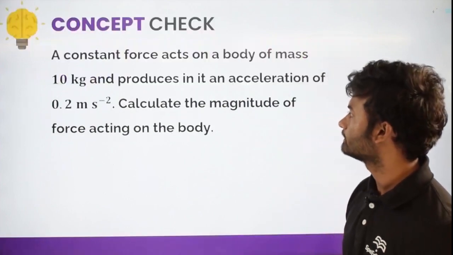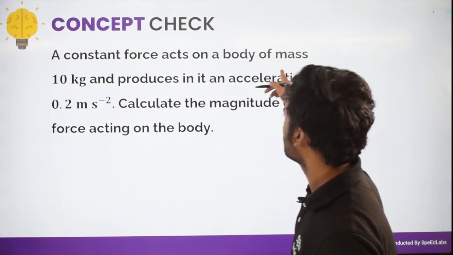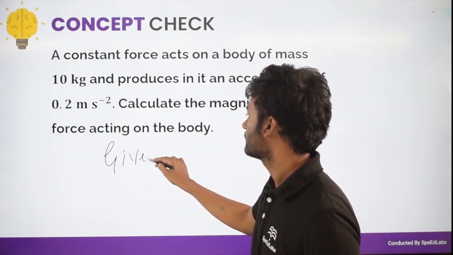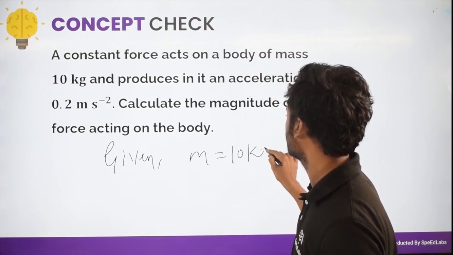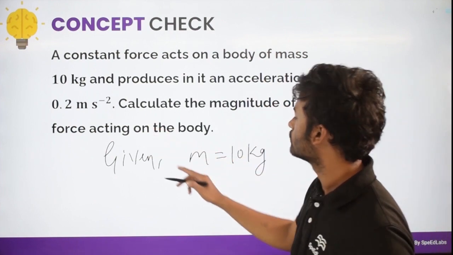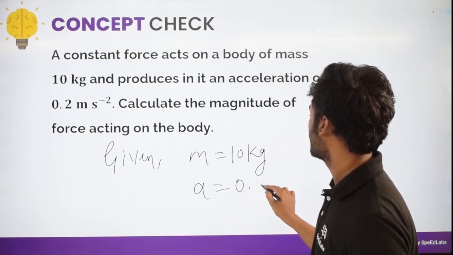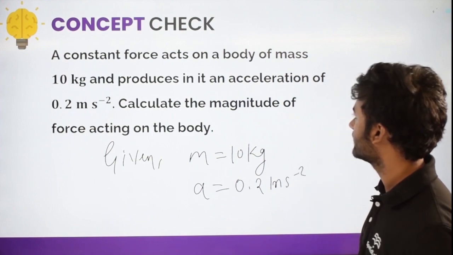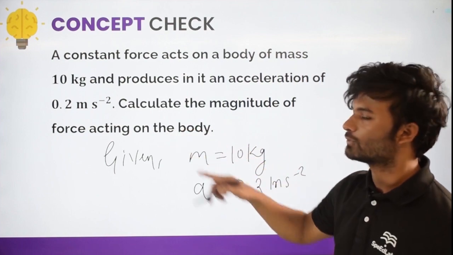Now let us have a question. The question says a constant force acts on a body of mass m. Let us write what is given. We have given a mass, m equal to 10 kg. It produces in it an acceleration of 0.2 meter per second square. Now calculate the magnitude of force acting on the body.